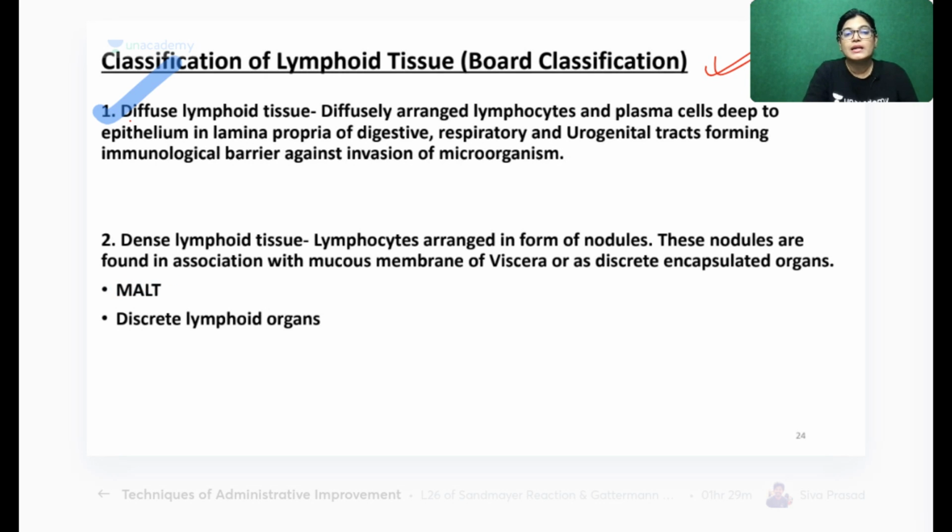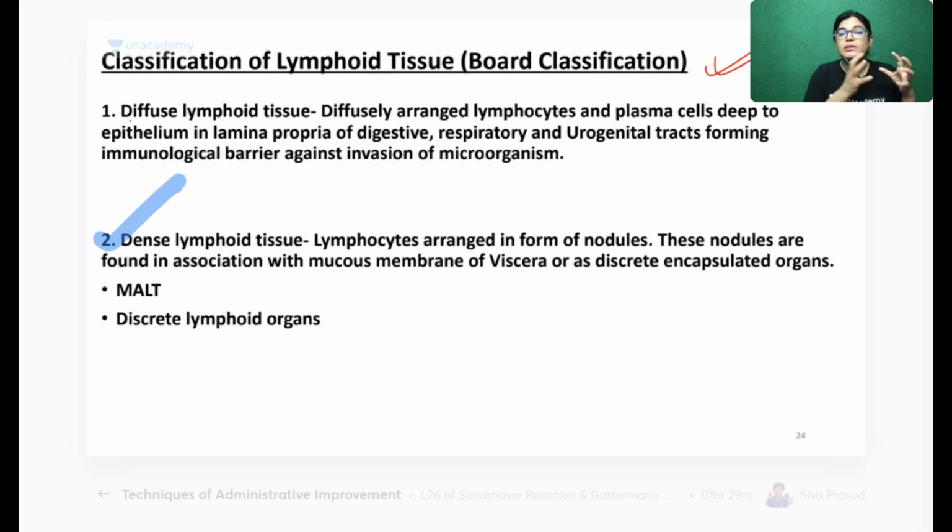Okay, so lymphoid tissue तो सभी जगह होगा. It will be present everywhere, lymphoid tissue. When it is diffused का मतलब lying deep in the lamina propria. This is found in the GI tract. This type of lymphoid tissue is found in the respiratory tract. This type of lymphoid tissue is found in the urogenital tract. And what is the role? It is forming an immunological barrier against the invasion of microorganisms.